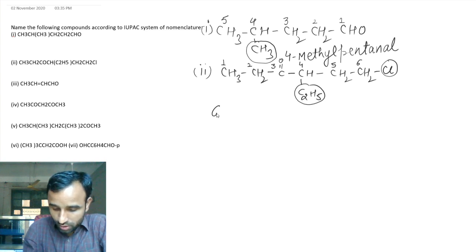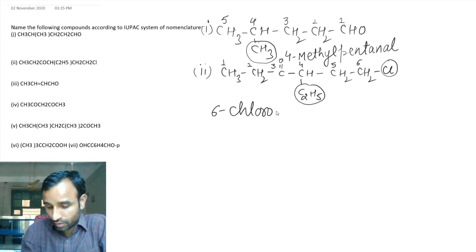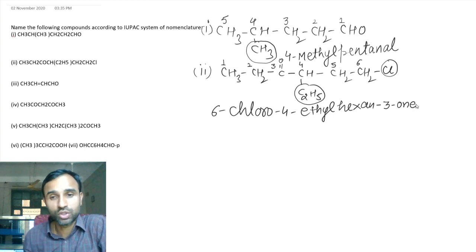So it is 6-chloro, 4-ethyl, hexane, because there are single bonds between carbons, and at position 3 there is a keto group, meaning one. Okay, so 6-chloro-4-ethylhexan-3-one.